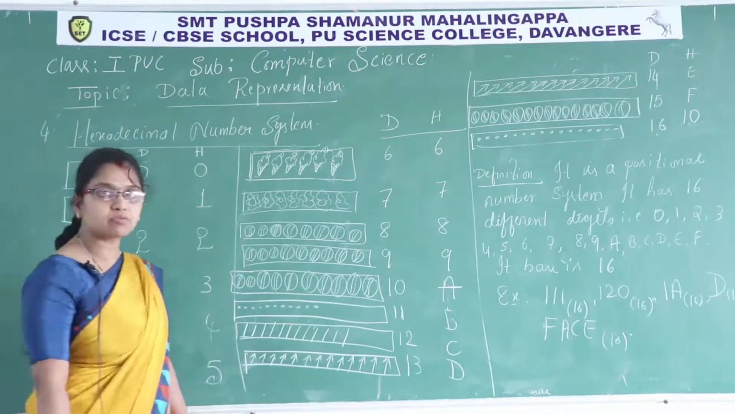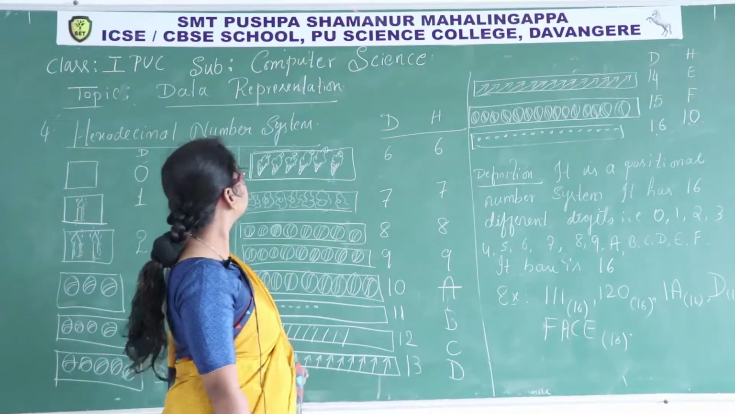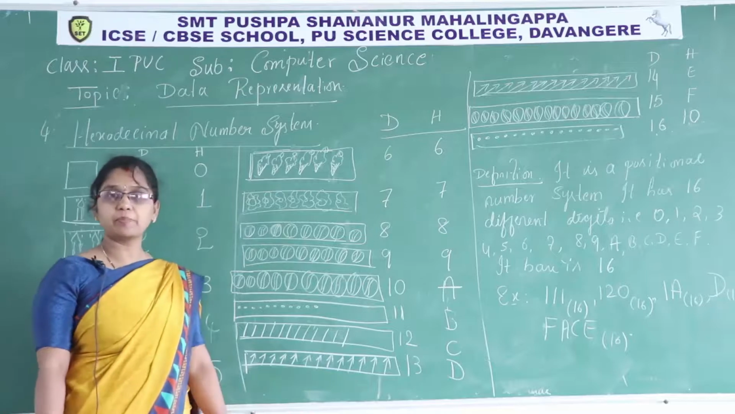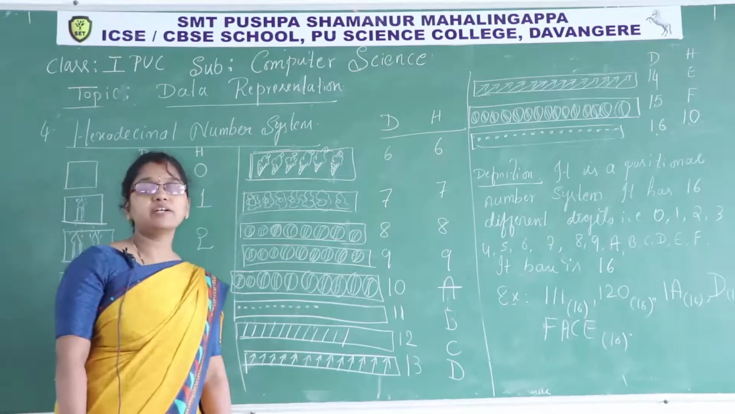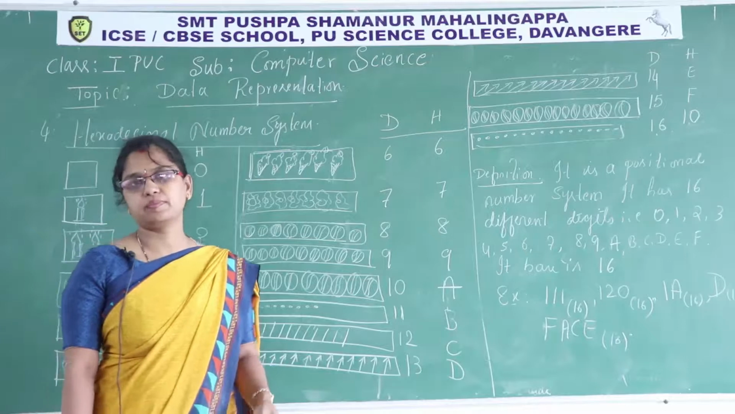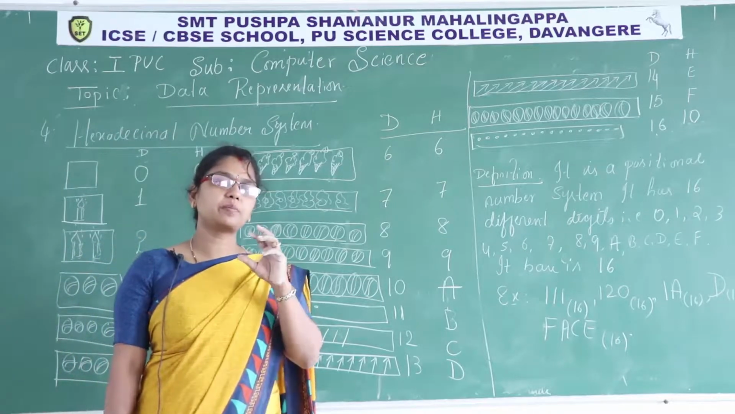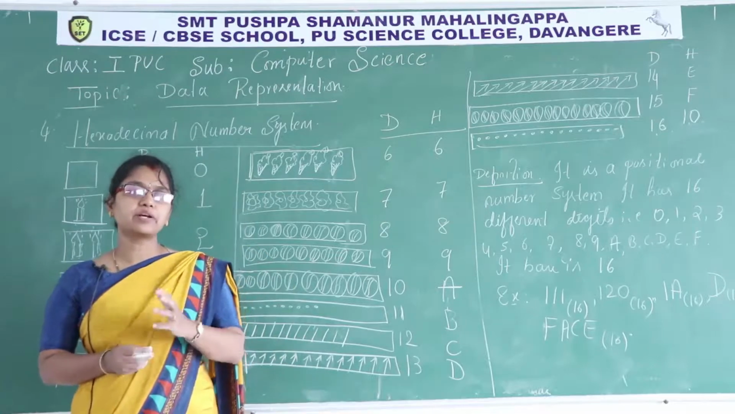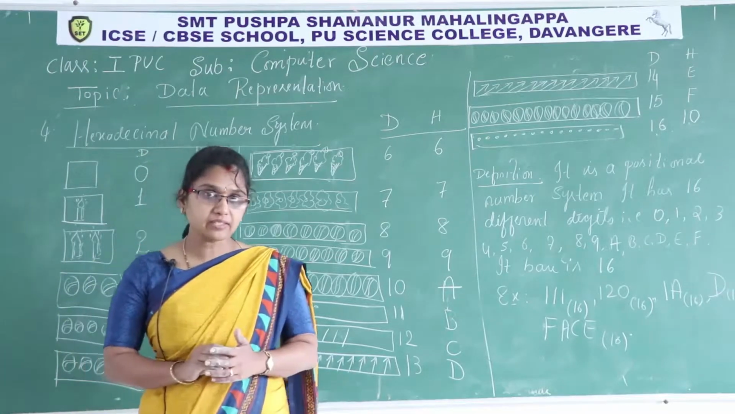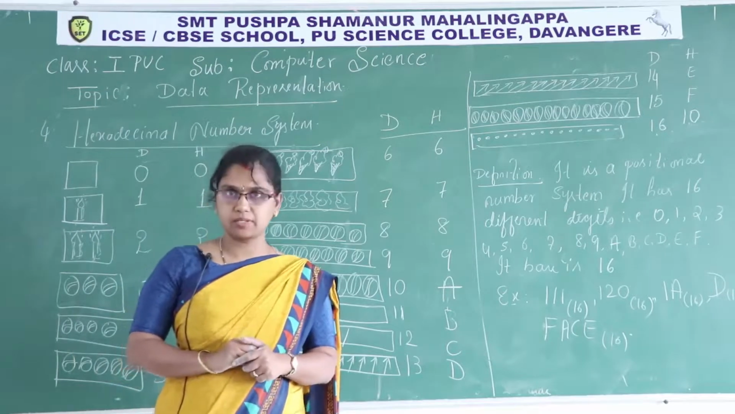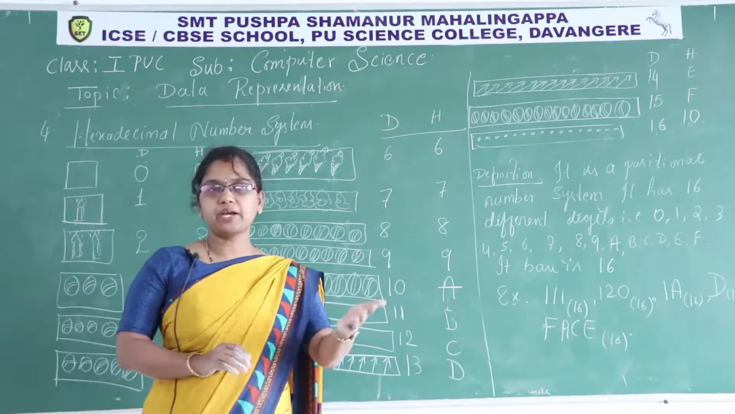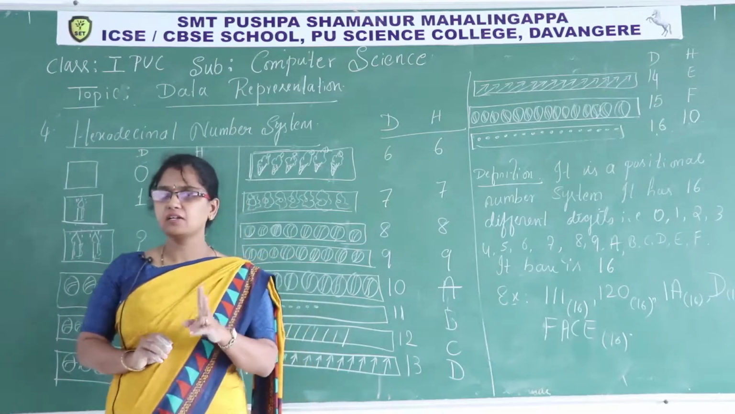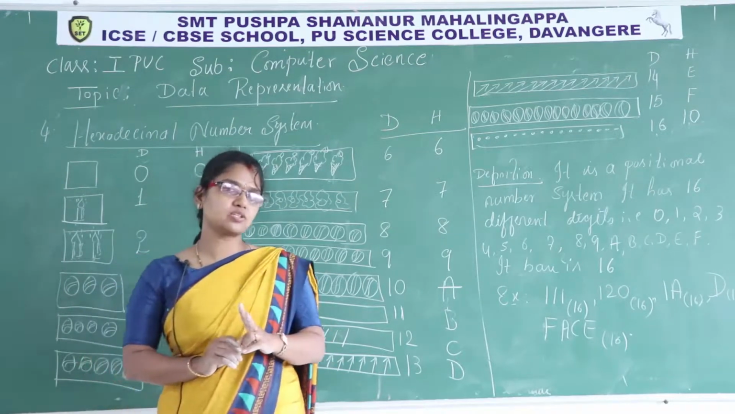What is meant by the base of a number system? You can write that. I'll dictate, you have to write. The base of a number system represents the total different digits of that number system. Example: if it is a binary number system, how many different digits are there? 2 different digits are there, so the base of that number system is 2.